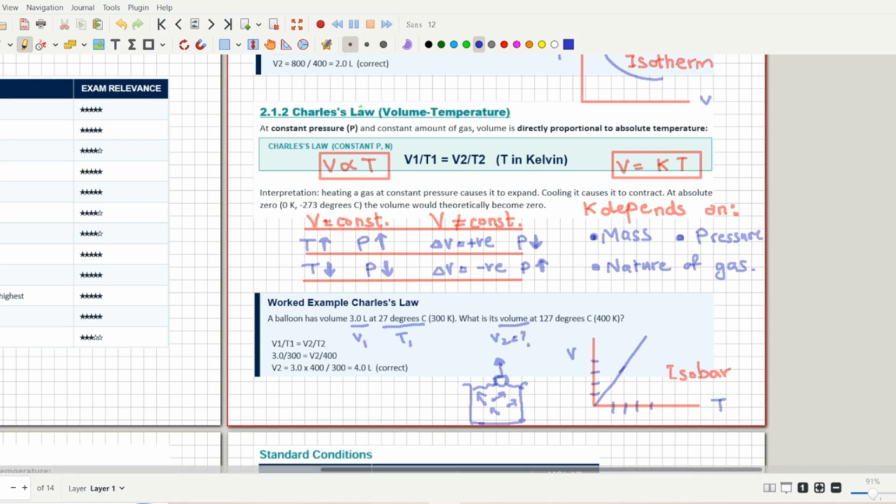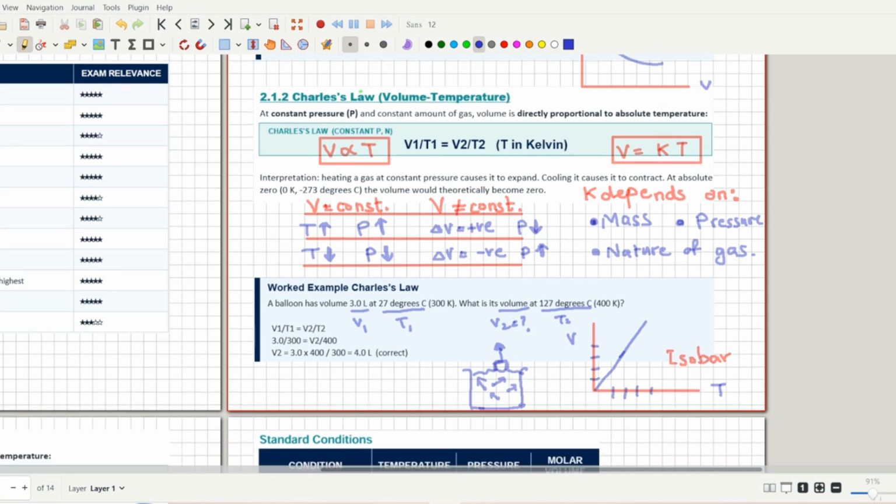What is the second volume when the temperature is 127 degrees Celsius? So as you can see, first you have to convert the temperature into Kelvin. You will get 300 Kelvin and 400 Kelvin. By using the formula V1 over T1 equals V2 over T2, you will get the answer that is 4 liter. That is the correct answer. So that was all about Charles' law, all the things that you need to know.